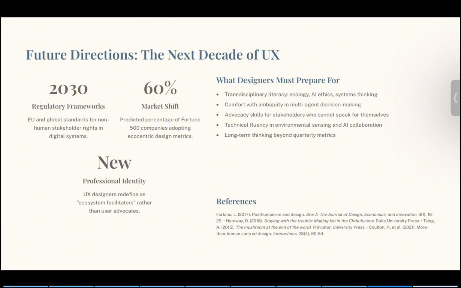Designers must prepare for interdisciplinary literacy in ecology and ethics, systems thinking, and comfort with ambiguity in multi-dimensional decision making. And then there is also technical fluency in environmental sensing, plus advocacy for stakeholders that cannot speak for themselves. This is a radical expansion of what UX design means.